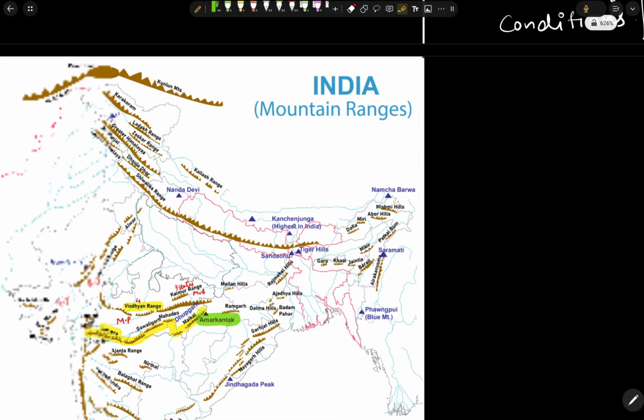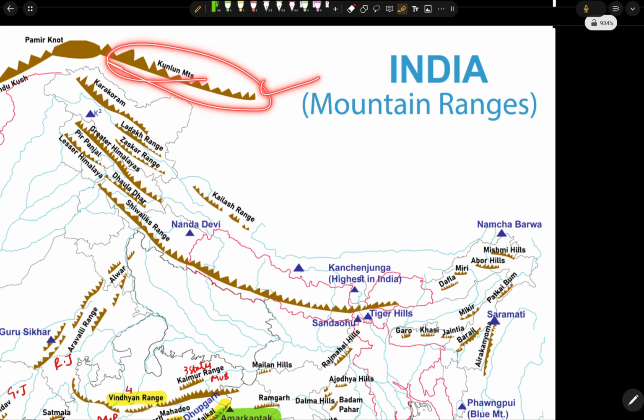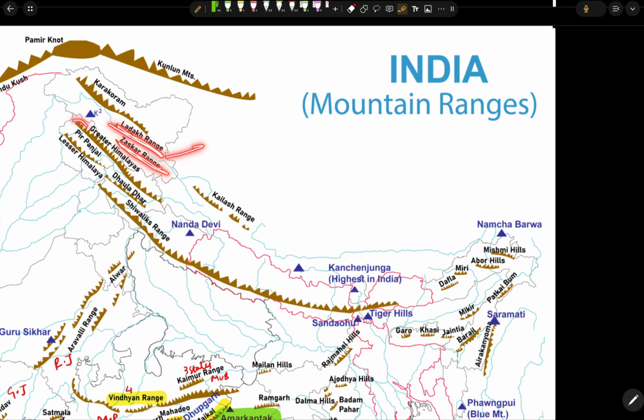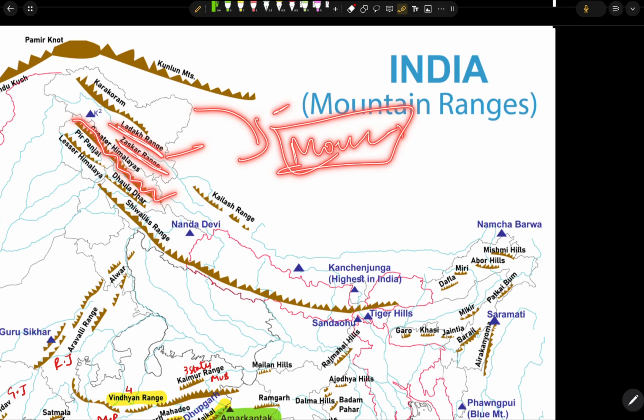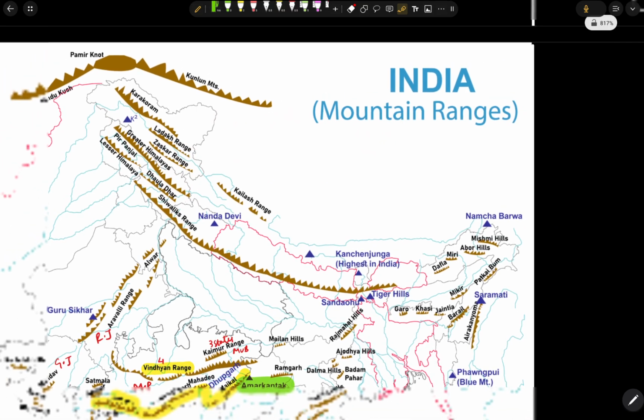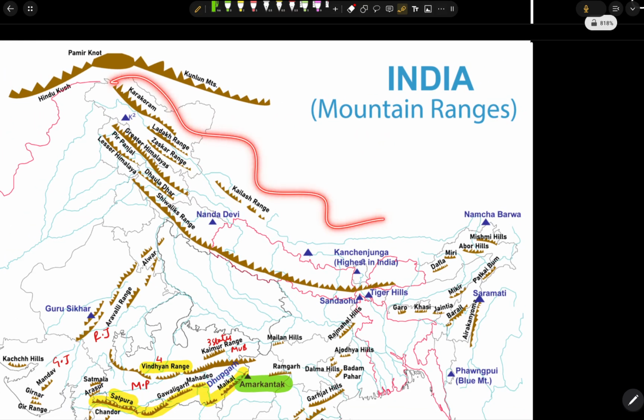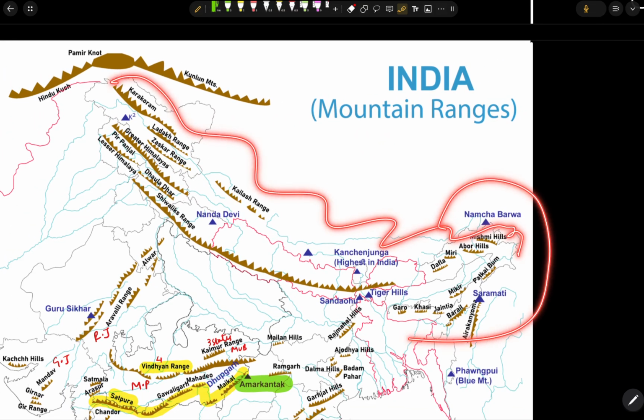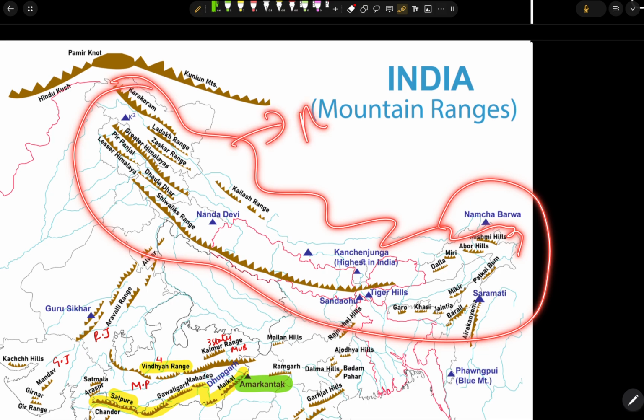First of all, here are the mountain ranges. This is the Karakoram, this is the Ladakh region, this is the Zaskar region, and here we have the Greater Himalayas. These are the mountain regions which we need to remember. In Indian geography, we need to just have a look, and have a frequent revision of a single map which we are doing for a geographical aspect.